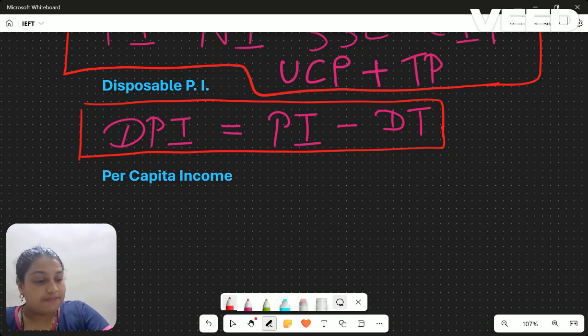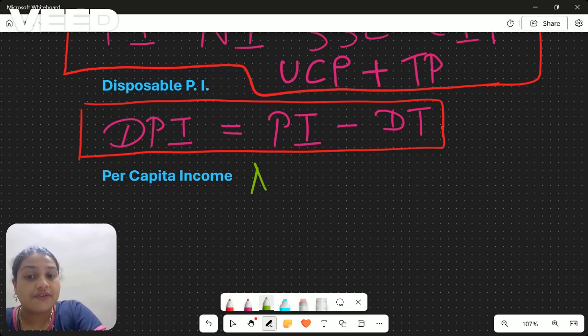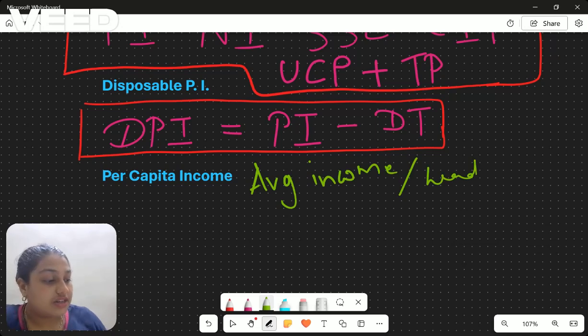Then comes per capita income. Per capita income is the average income per head in the country. So it is a rough indicator of the standard of living of the people in a country. So it is average income per head.